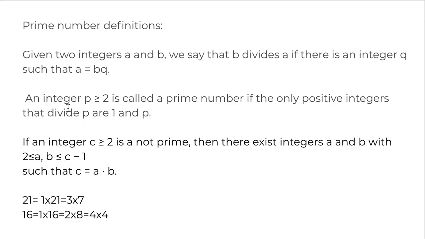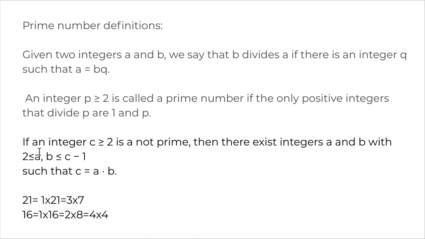Yep. Next is, if an integer c greater than 2 is not a prime, so that it is a composite number, then there exist integers a and b with a, b greater than 2 but less than c minus 1. That is, if you have a number like 21 again, you could write it as 1 times 21, 3 times 7, and there exist integers a and b. So there are integers 3 and 7 for which 21 could be written as 3 times 7, right? So that's a composite number.